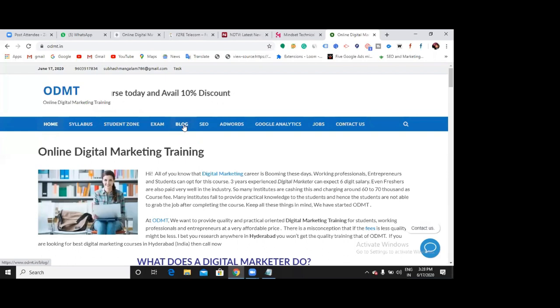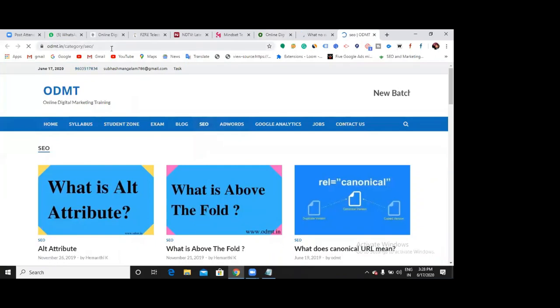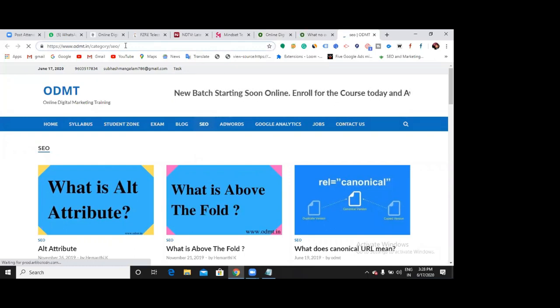Okay, let me click on one page, one folder. I clicked on blog and SEO. What are these? These are the subfolders. So now blog is a page, right? I created a blog and then let us go. What is this? The URL. By seeing the URL, what do you understand?